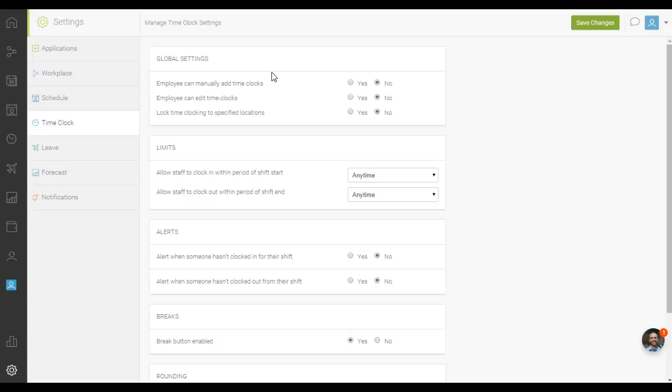Employee can manually add time clocks. This allows employees to manually add their own timesheets. Employee can edit time clocks. This will allow employees to edit their own timesheets.